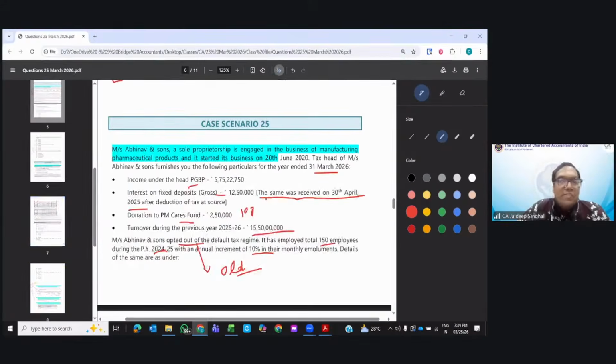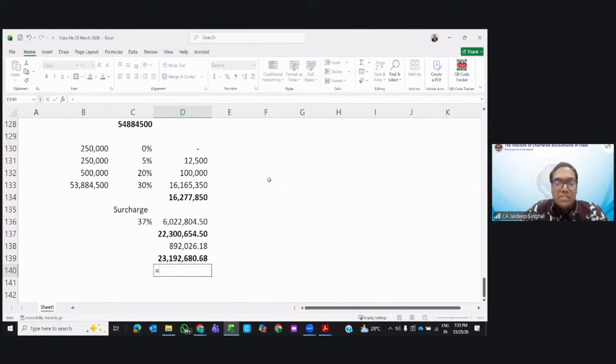There was some TDS that was deducted. Can you see? Interest on fixed deposit, some TDS. This was received after deduction of tax. They're specifically saying it means TDS of how much was deducted? 10% is the rate on the FDs, other than securities. So 1,25,000 TDS should have been deducted. This is a very important point. Otherwise, your entire answer can be wrong.